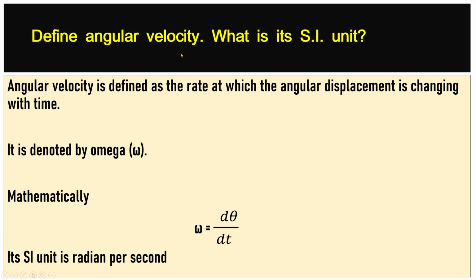Define angular velocity. What is its SI unit? Angular velocity is defined as the rate at which the angular displacement is changing with time. It is denoted by omega. Mathematically, W is equal to d theta over dt. Its SI unit is radian per second.